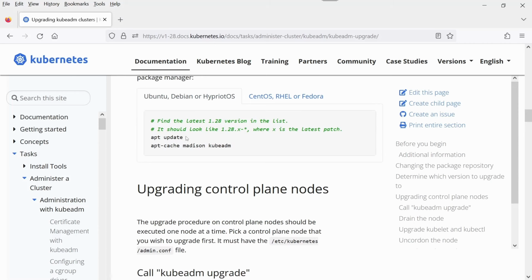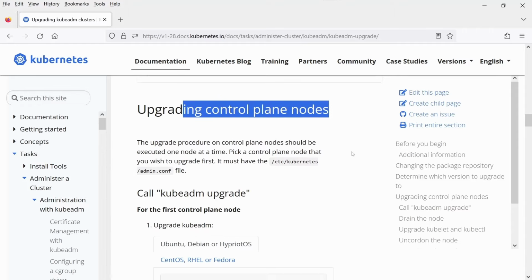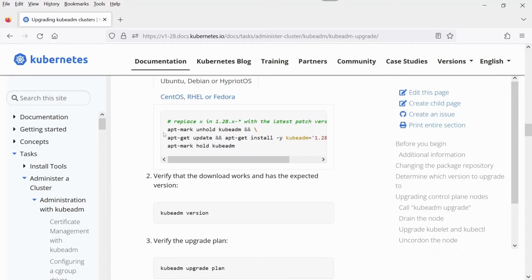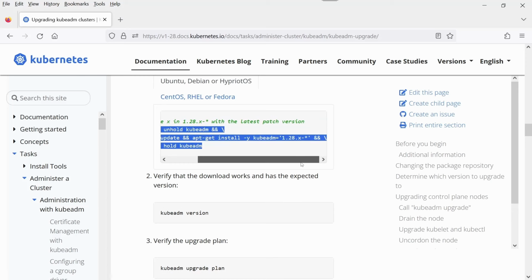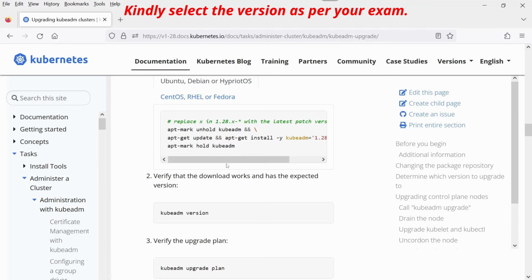You need to log in to the master node, then run apt update and then run this command. Upgrading the control plane nodes: follow the documentation. That's it. For Ubuntu, copy this command and paste it in your terminal, and also edit this x to the version that is asked in your question.